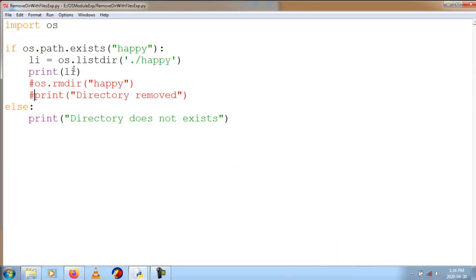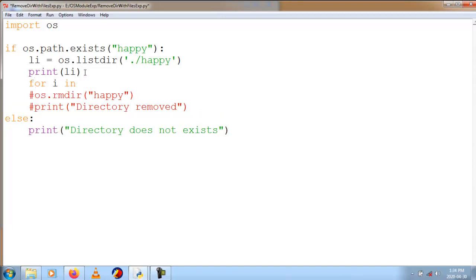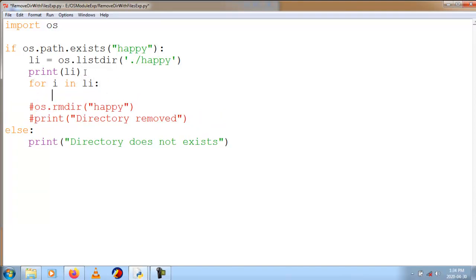Now I need to delete each and every file. For that I will iterate a loop: for i in li, os.remove. If I directly say i, what will happen? It will take the directory location as OS module example, and that does not contain any file called happy.txt or hello.txt.